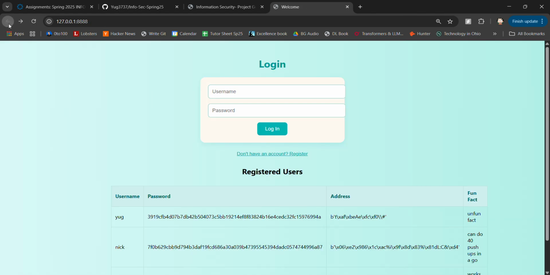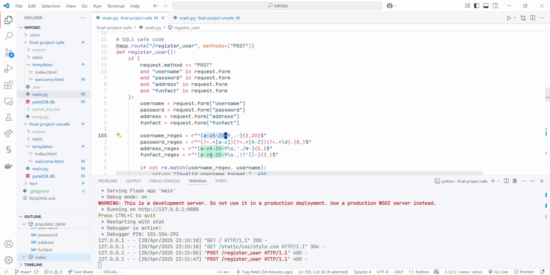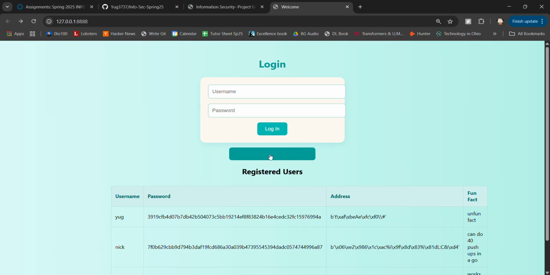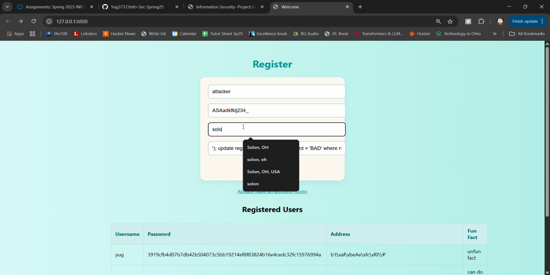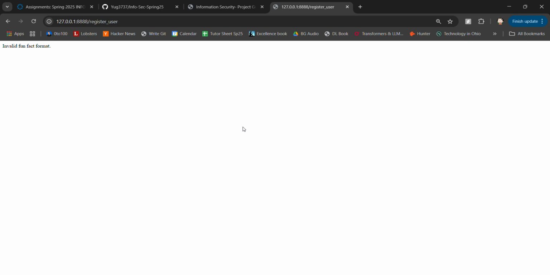Okay, invalid address format. What is the address format? We need upper and lowercase letters, numbers, hash, forward slash. Okay, let's provide a valid address as well. Invalid fun fact format.